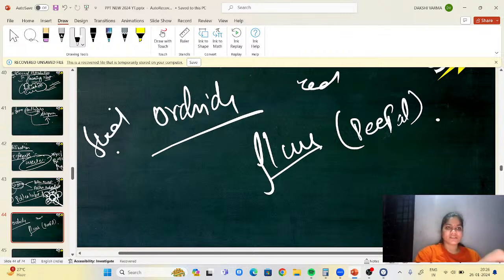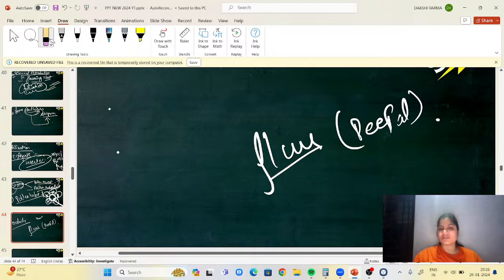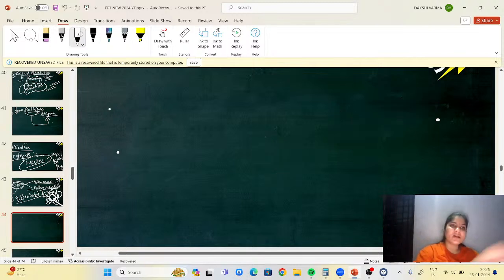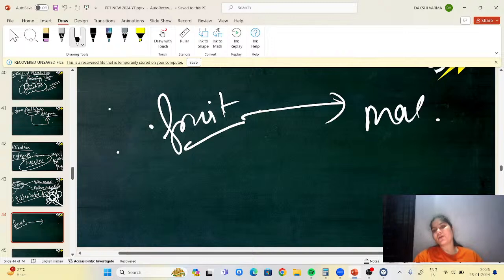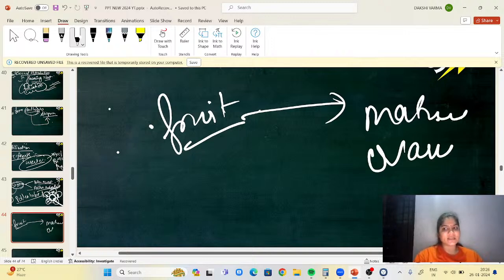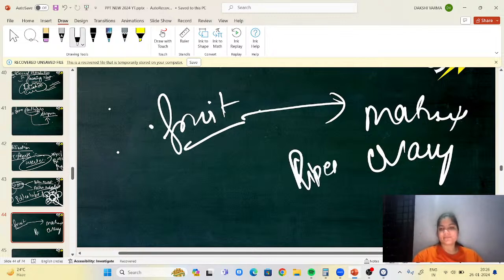Next, after seed, we have fruits. You know how a fruit is formed? Fruit is formed from the matured ovary. We can also call it a ripened ovary or matured ovary.